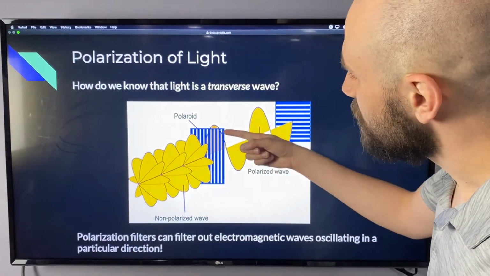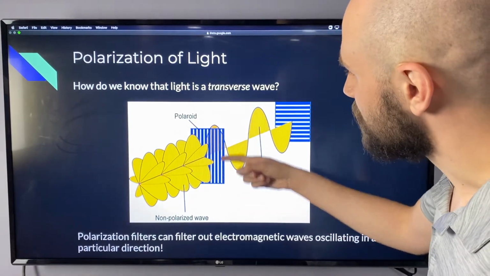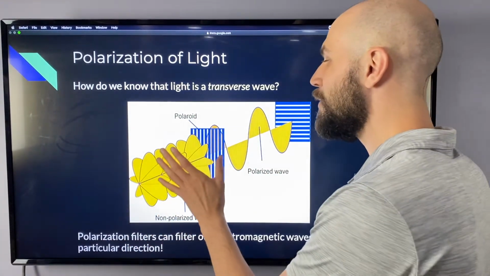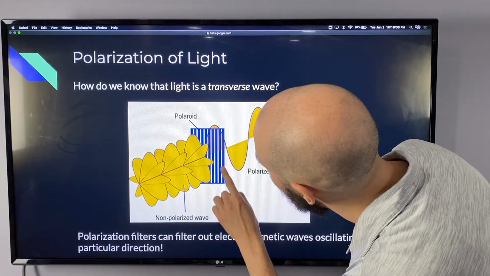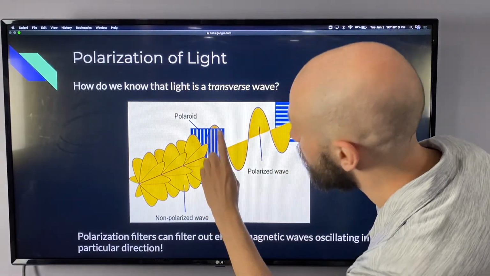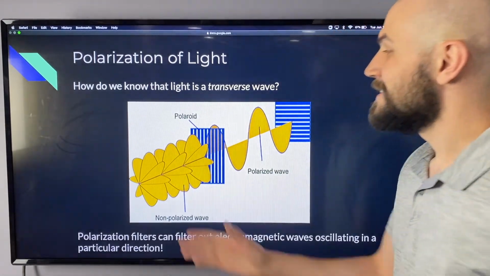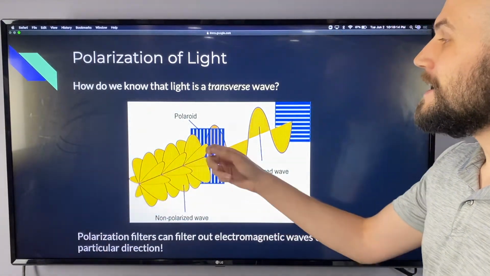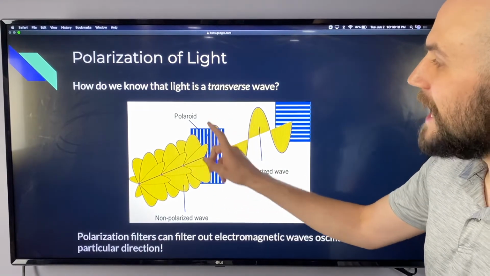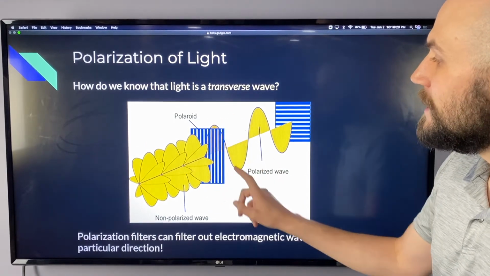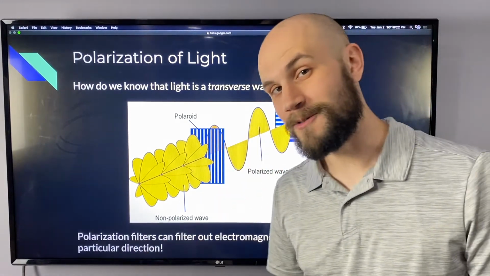And then it reaches this blue picket fence looking thing. And then the non-polarized light reaches that filter. Notice that the filter has spacings that are vertical, up and down. So when the non-polarized wave reaches the polarizer, only the wave that's oscillating up and down can pass through the polarizer.